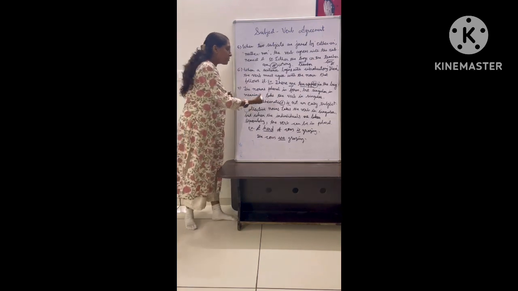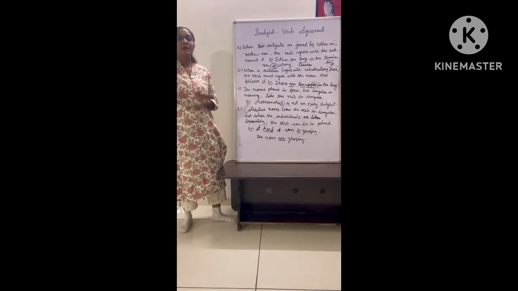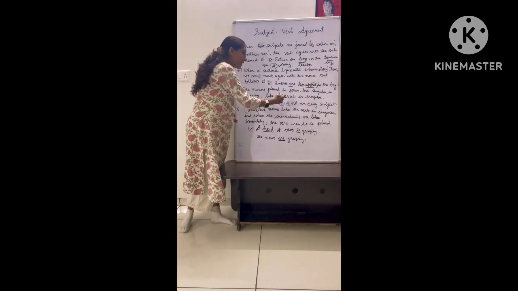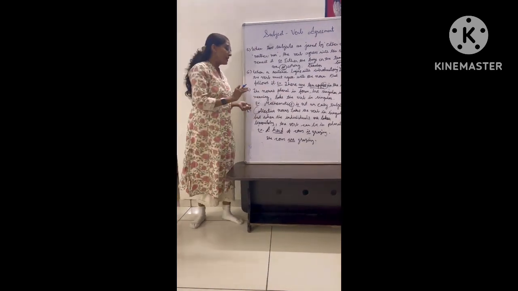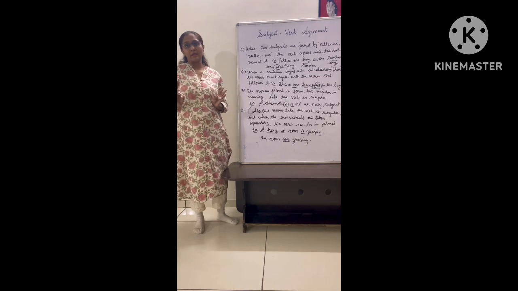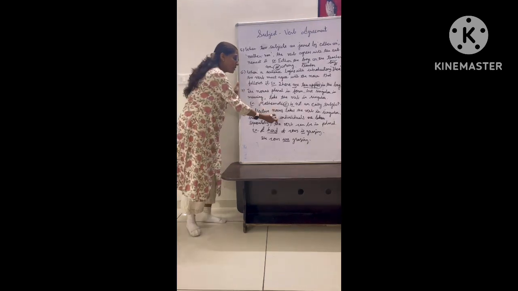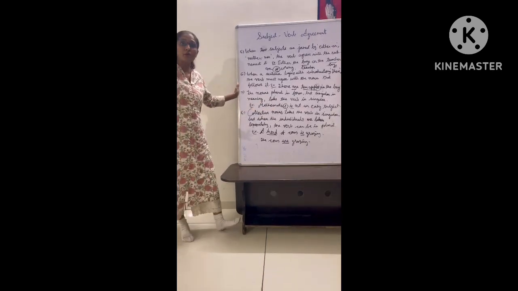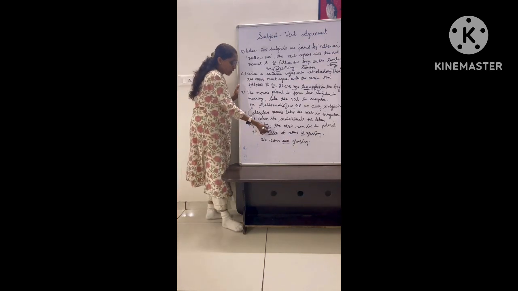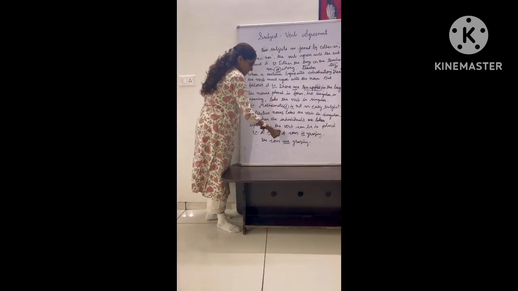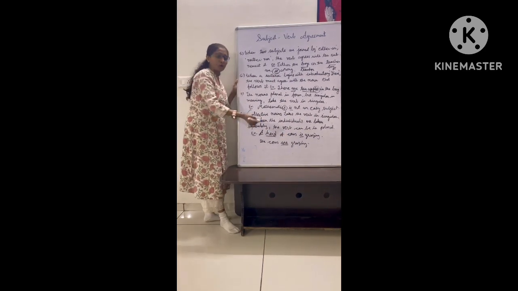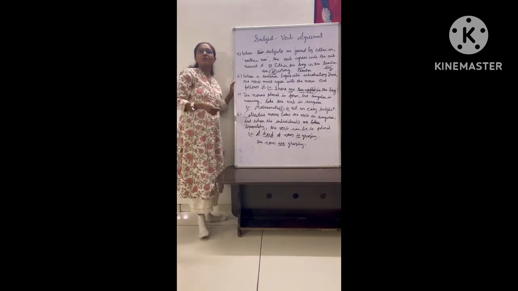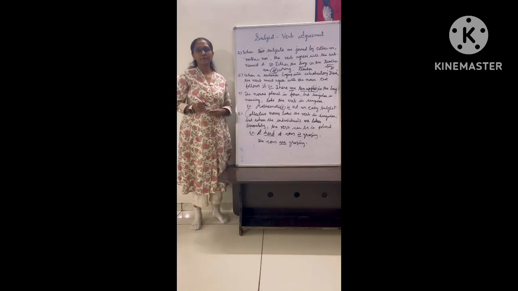Again, collective nouns take the verb in singular, but if the members of the collective noun are taken as individuals separately, then the verb can be singular, right? Or according to the sentence, it can be plural also. Clear? If we are talking about herd, that is a collective noun, so the verb will be singular. If we are talking about the cows, cows are plural, so the verb will be plural.